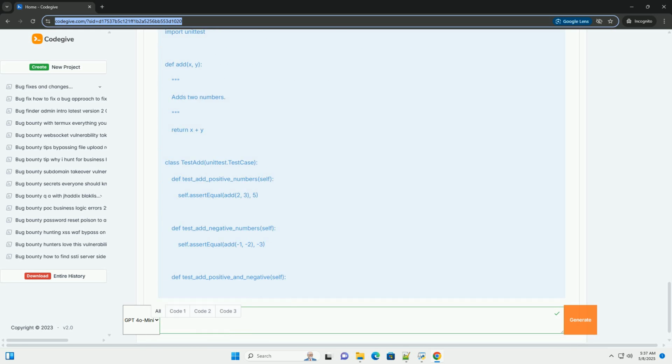9. Regression testing. Regression testing is the process of retesting existing functionality after making changes to the code. This is important to ensure that the changes haven't introduced new bugs or broken existing functionality. Automated regression tests: create a suite of automated tests that can be run automatically after each code change. Manual regression tests: perform manual testing of critical functionality to ensure that it is still working as expected.